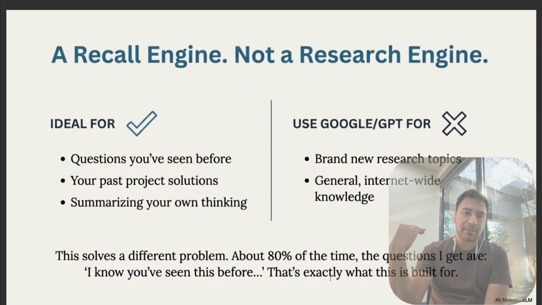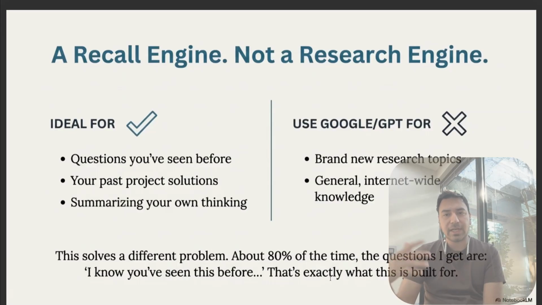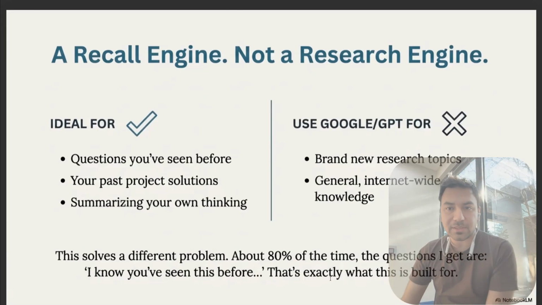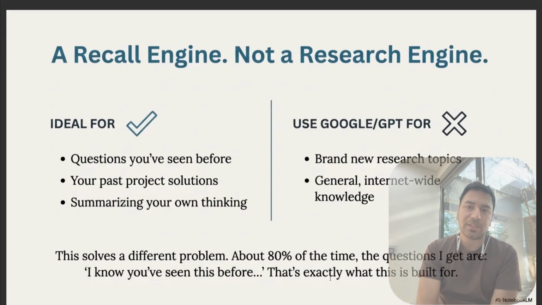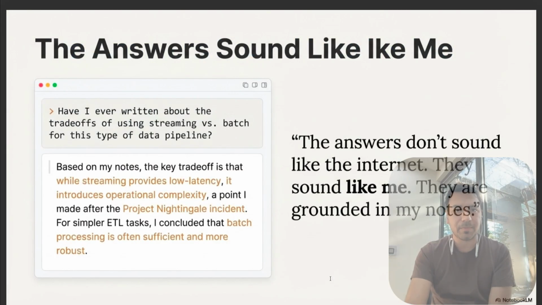But now I have stored the collection of that in my notes. What this is not for is it's not a research engine. If you have brand new research topics, those should go to Google or ChatGPT. So that's what it is not, right? But if I research something about it, if I find a new topic I research, then I'll summarize it in my notes, and then that goes to Obsidian, which goes to Cursor.